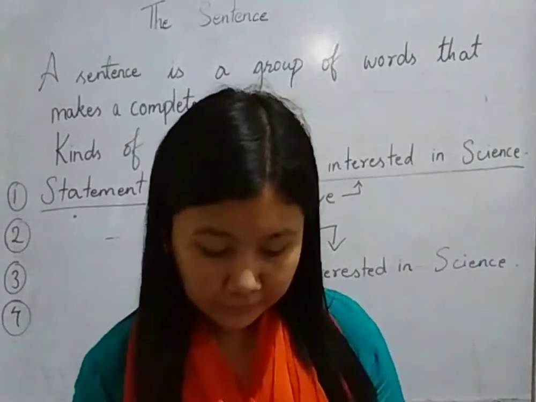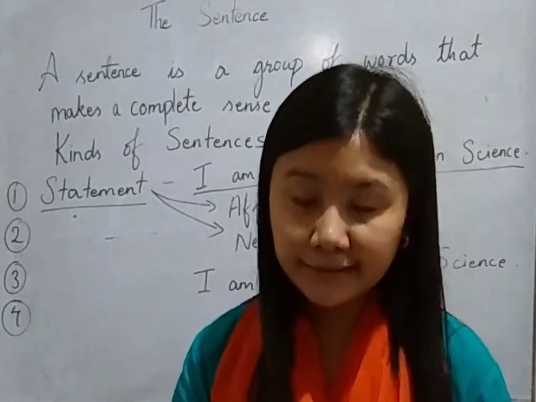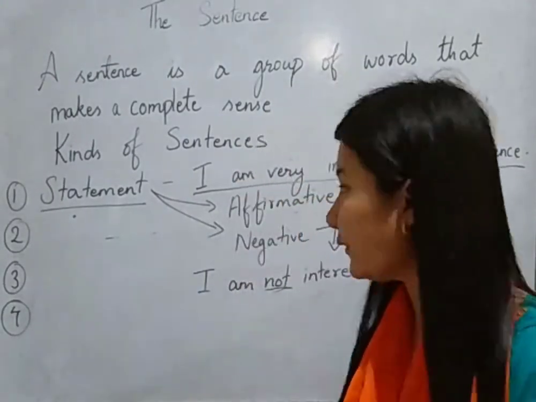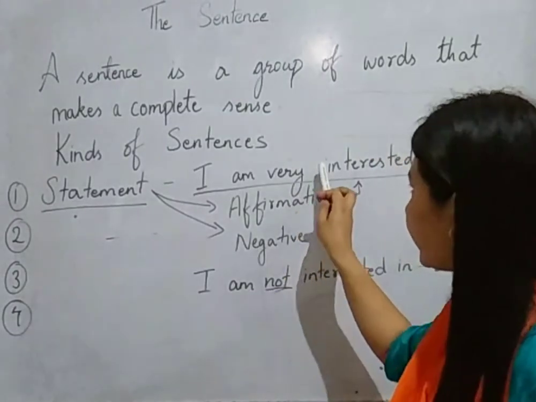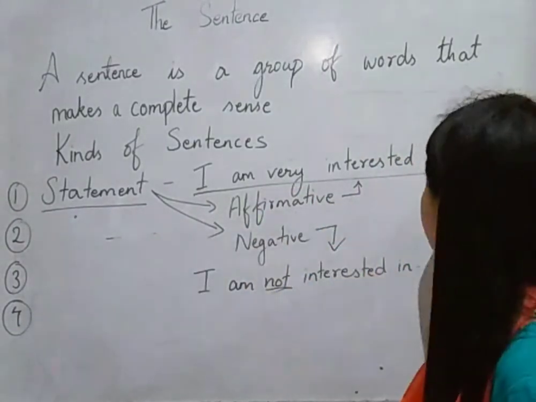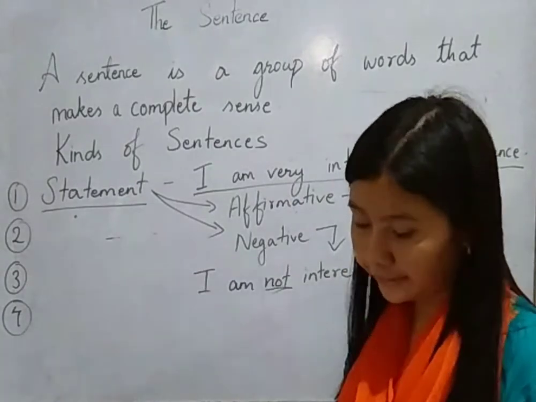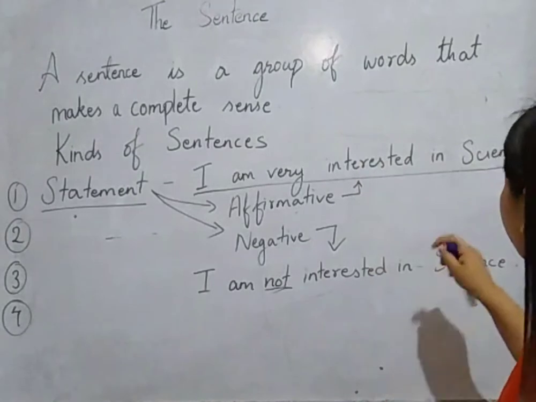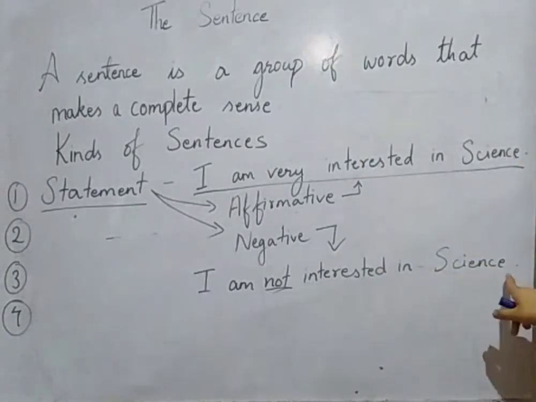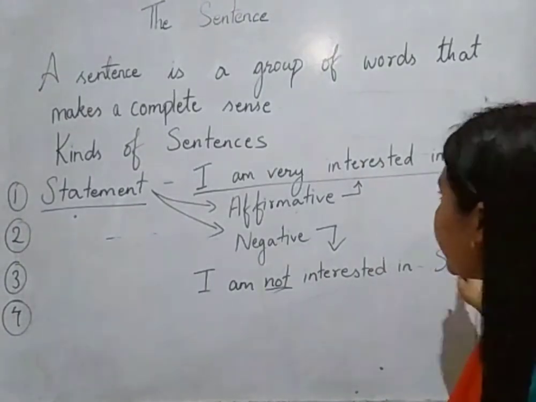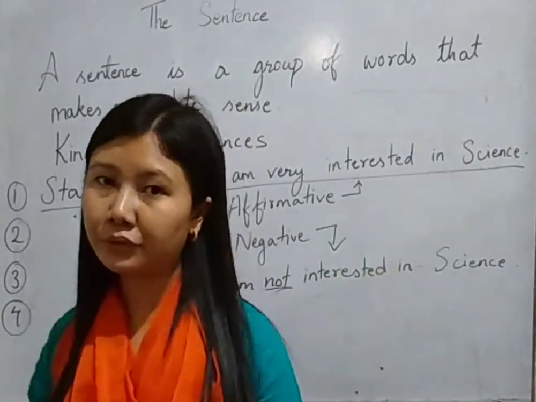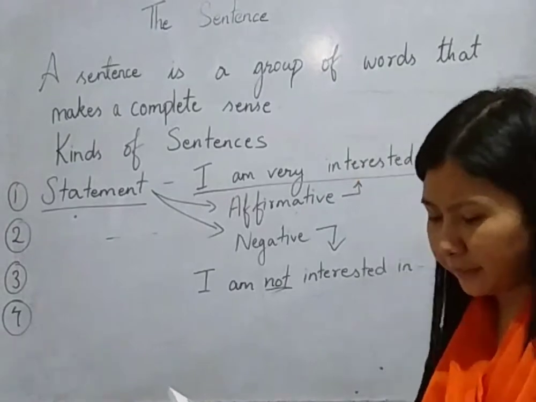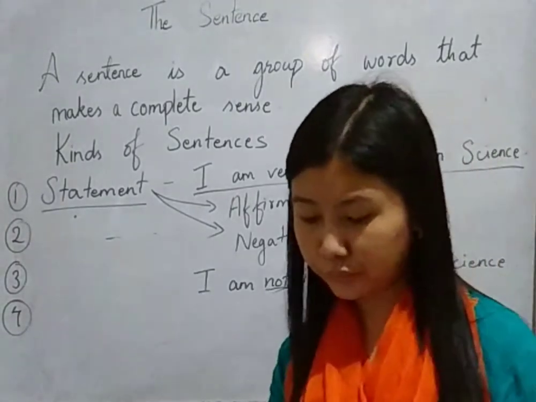Now let me read what is given in the book. It is written, a statement says something. A statement can be affirmative, that is a positive idea. So here you get to see it is a positive idea: I am very interested in science. And the lower one is a negative idea. It ends with a full stop. So over here I used a full stop, and over here as well I have used a full stop. In both the sentences I have made use of a full stop. After that, some examples are provided in your book. You may go through them.